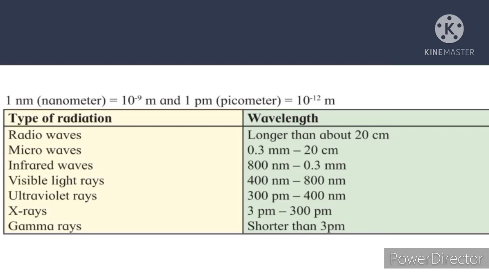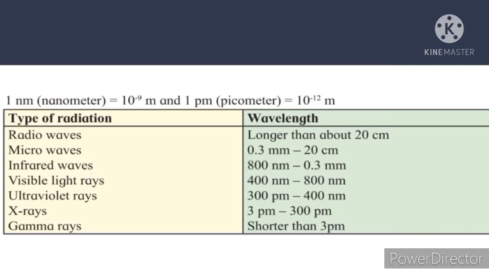Now let's see. The first type of radiation, we will start from the last one. Gamma rays. Gamma rays you all must be knowing about. So gamma rays are shorter than 3 picometer. Now picometer is shorter than nanometer, right? Okay, remember this. Mm is millimeter, then shorter than millimeter is nanometer. From nanometer more shorter is picometer. So gamma rays are even shorter than 3 picometer. X-rays are from 3 picometer to 300 picometer, their wavelength. Ultraviolet rays, the wavelength is 300 picometer to 400 nanometer.